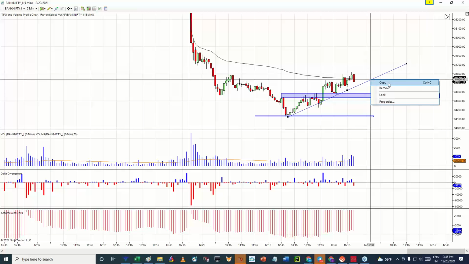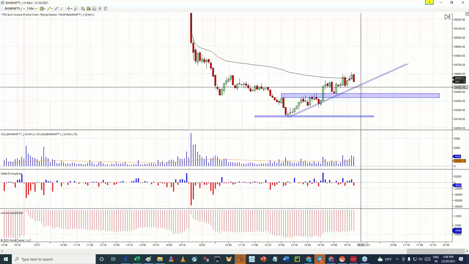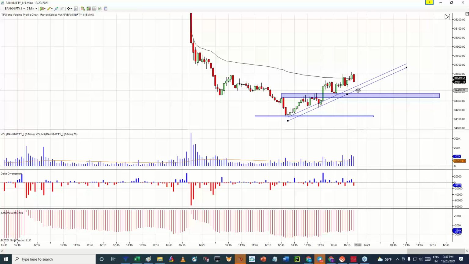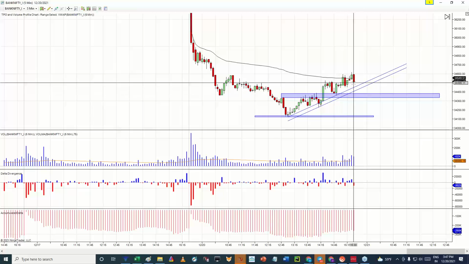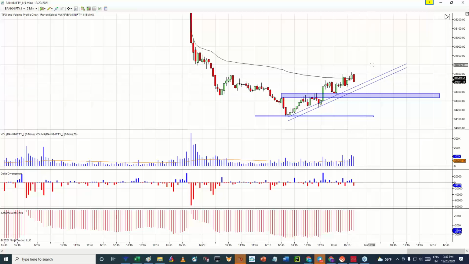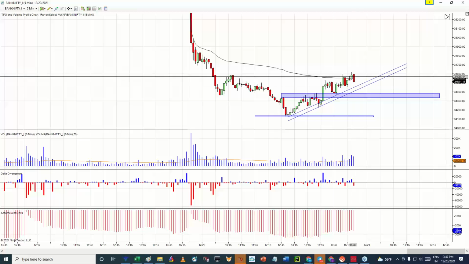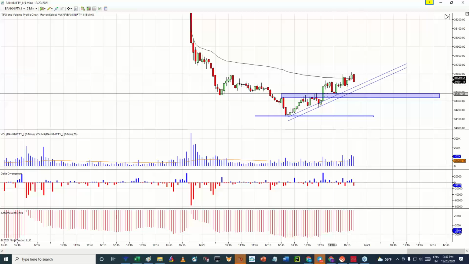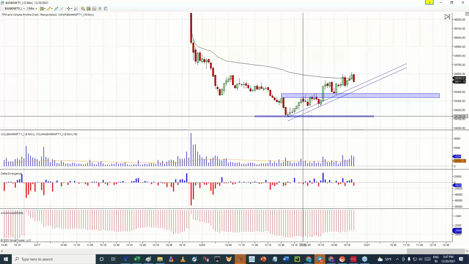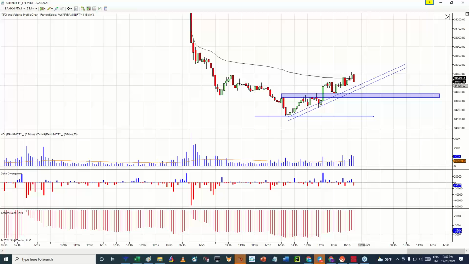This area you can keep, this area, deviation area, a little bit around this much. So yes, as long as this area is intact for Bank Nifty, we can expect prices to keep on testing the higher prices. The moment this dynamic support zone gets broken, this trend line gets broken by Bank Nifty,